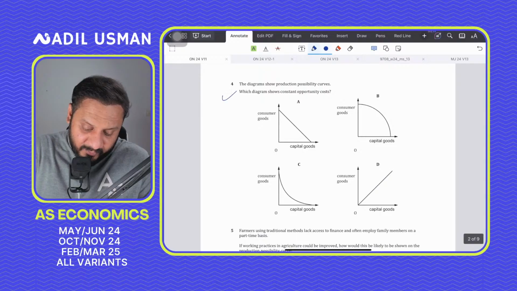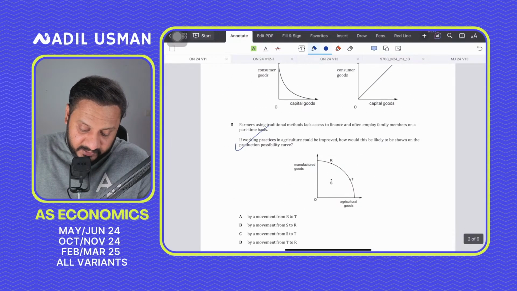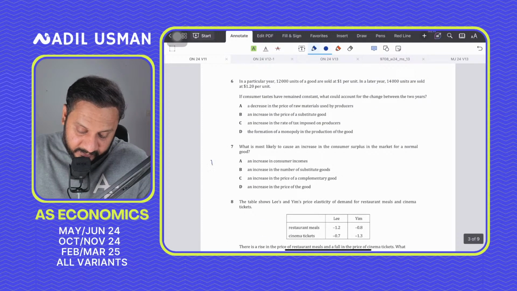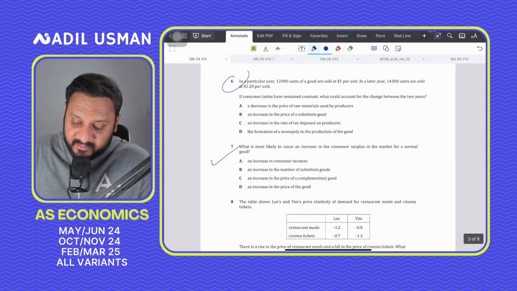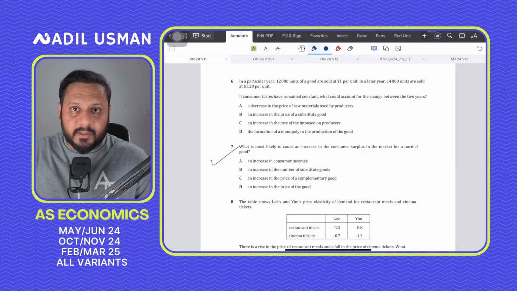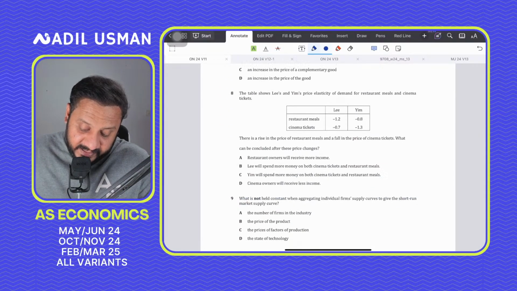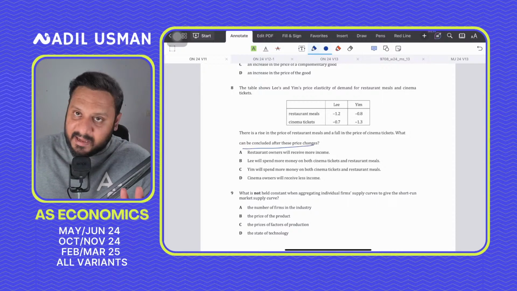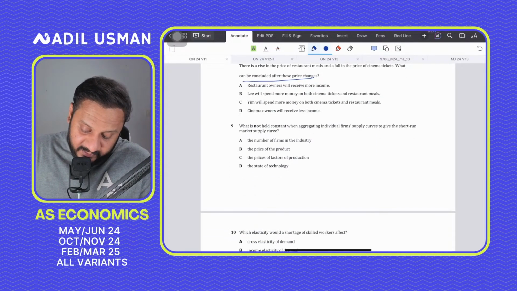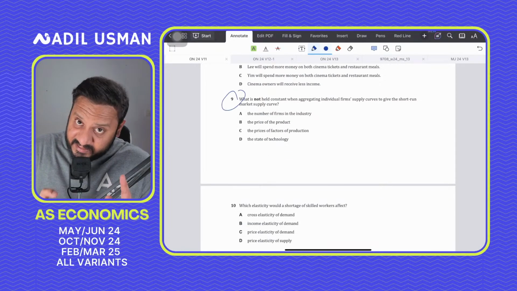In the same way, I would first attempt this, then this, then this. I will not attempt this one because I need to calculate things here. For what can be concluded, I will not attempt it, I will leave it. I will also not attempt this because I need to think. For question 9, even I need to think.